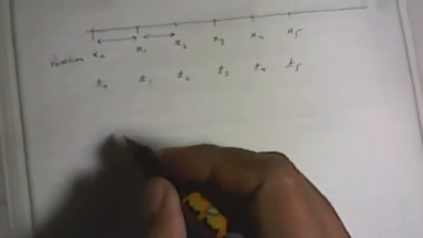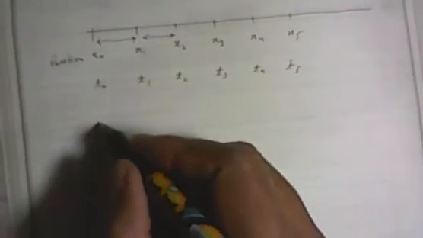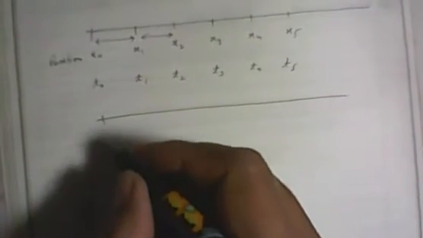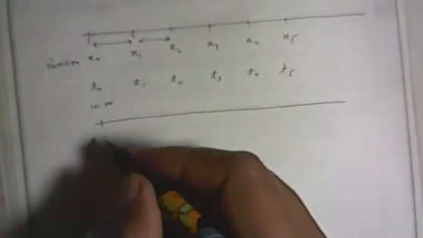Let us now take a practical, actual, real situation. The real situation will be something like this: when I noted the time, it was say 10 in the morning, and the position.